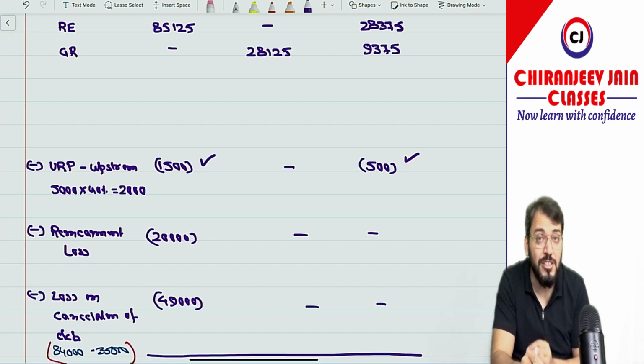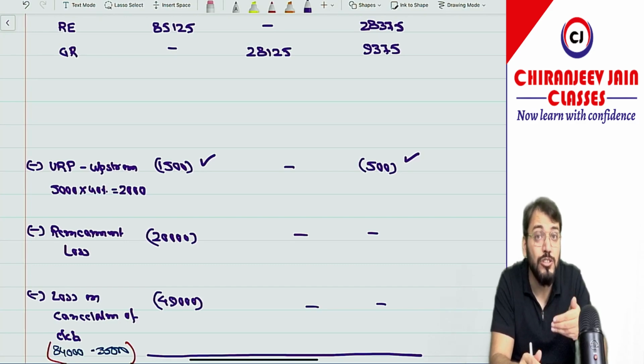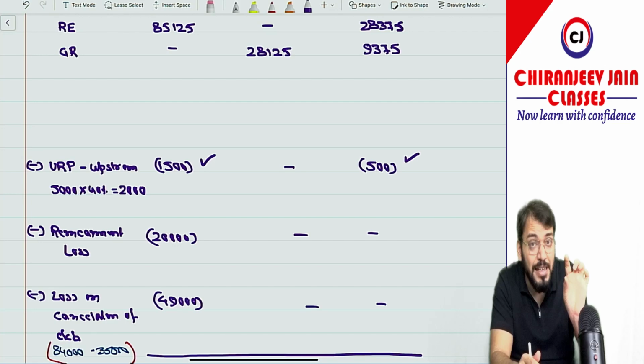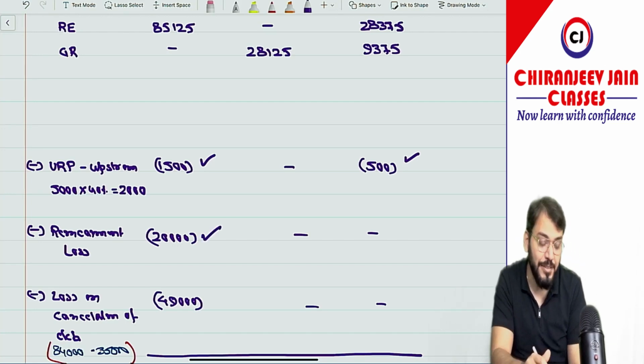Then remeasurement loss. This remeasurement loss will be entirely attributable to parent company, correct? Because this is due to step acquisition. So this will be entirely deducted from retained earnings. So remeasurement loss minus 20,000 we have deducted, correct?